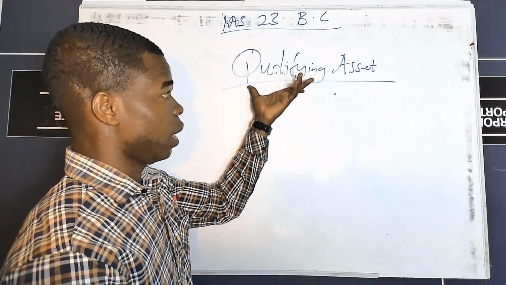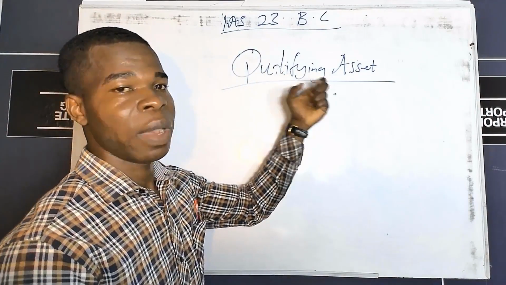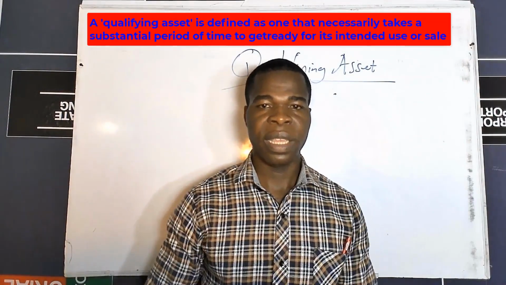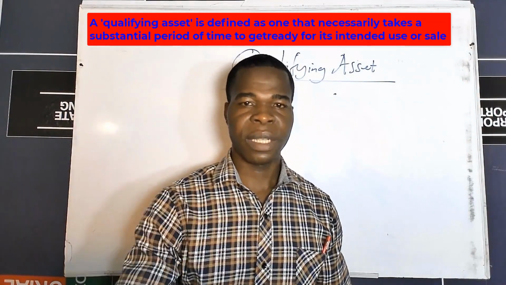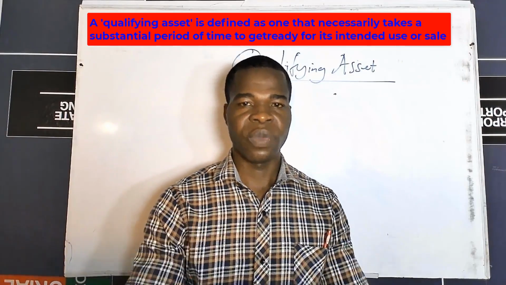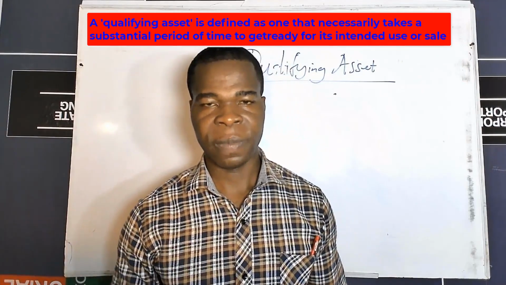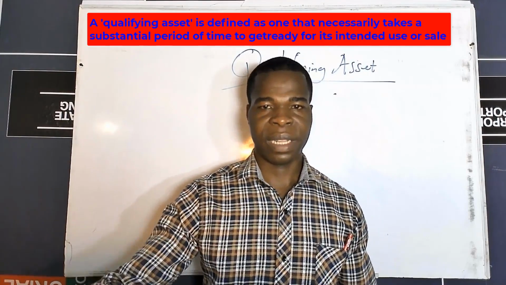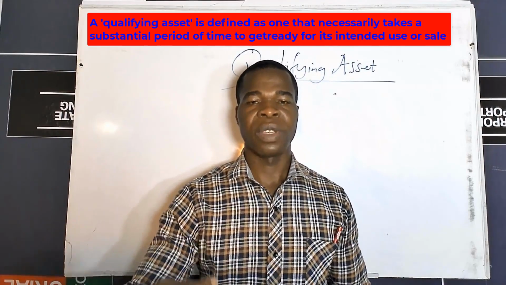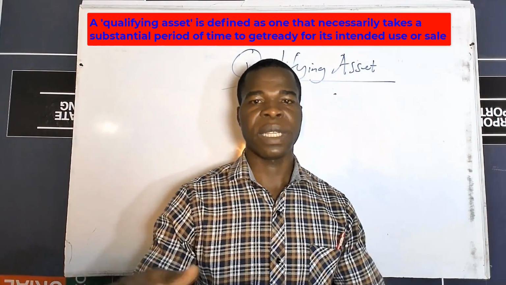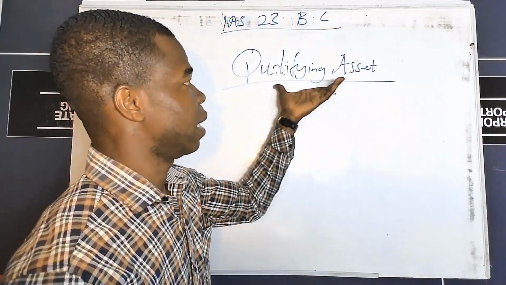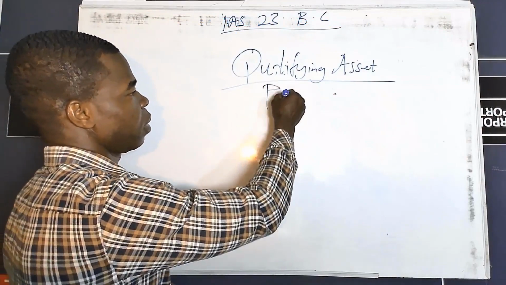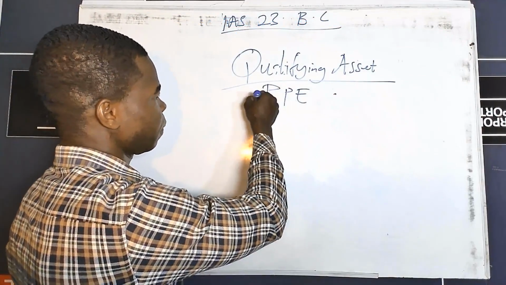So here we have seen another new word, which is qualifying assets. Qualifying assets are assets that necessarily take a substantial period of time to get ready for their intended use. Any asset that would necessarily take a longer period of time to get ready for its intended use or for sale, then we classify it as a qualifying asset. A typical example would be property, plant, and equipment.